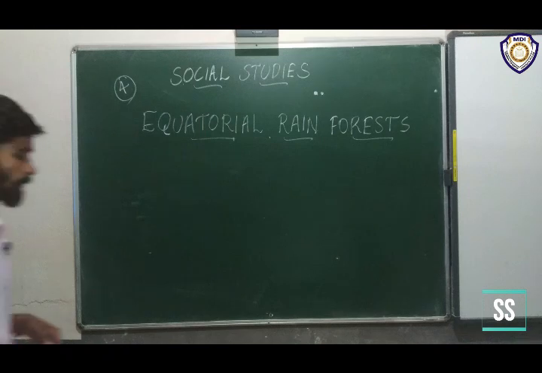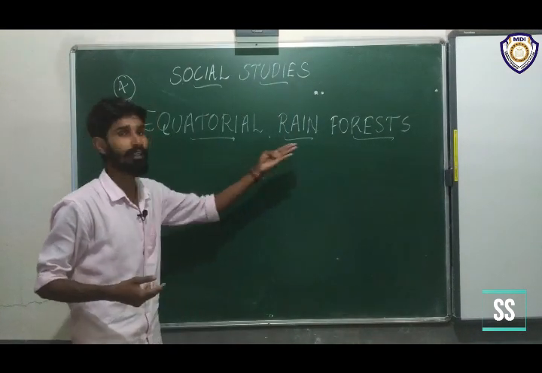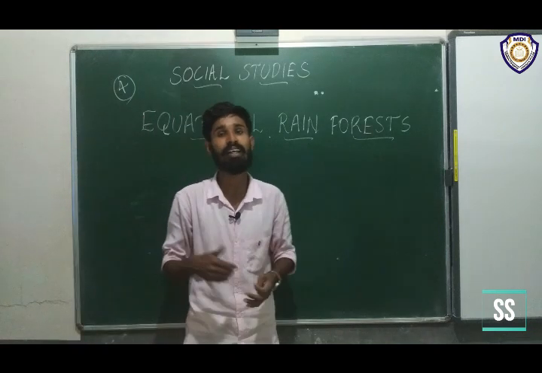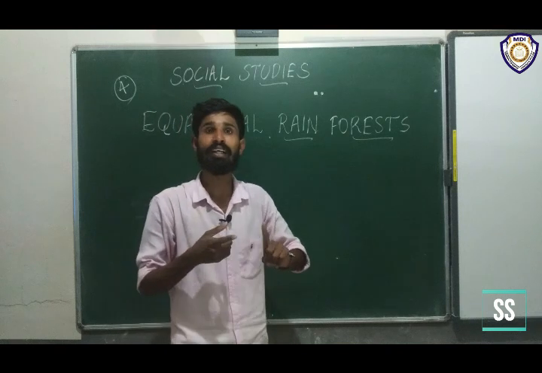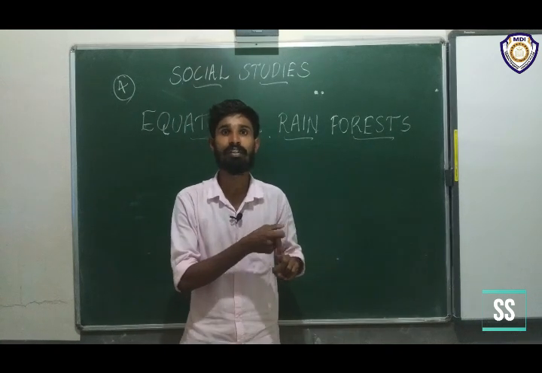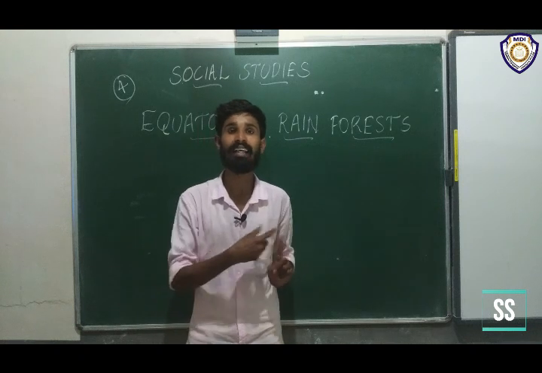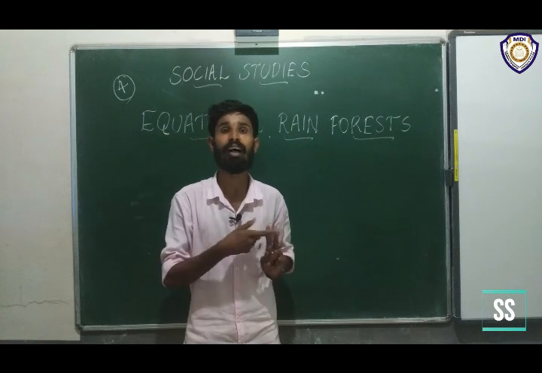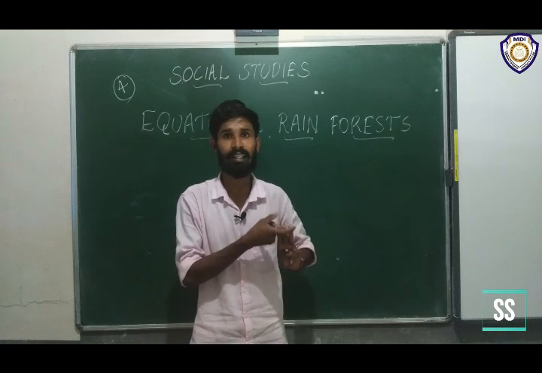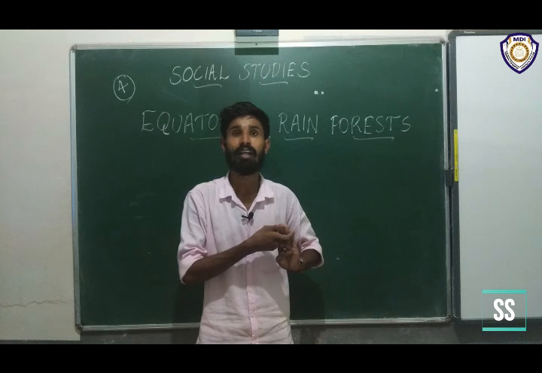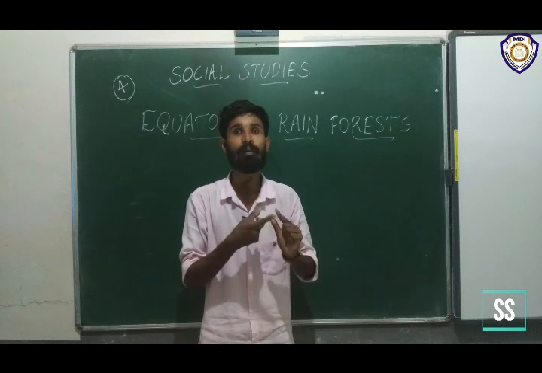Next we are going to discuss in which areas equatorial rain forests are found. First, we can find equatorial rain forest in South America, in the Amazon basin, and in Africa, in the Congo basin, and in Australia, and in Southeast Asia, in Indonesia and Malaysia.